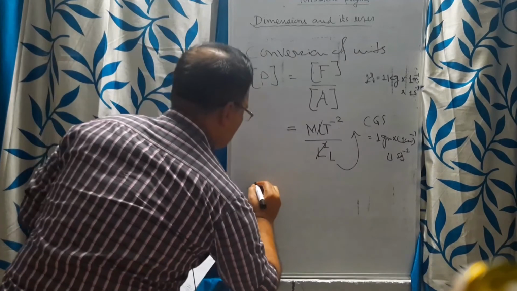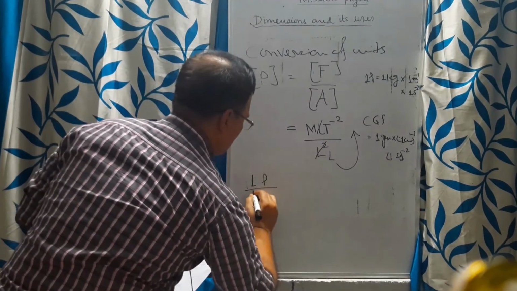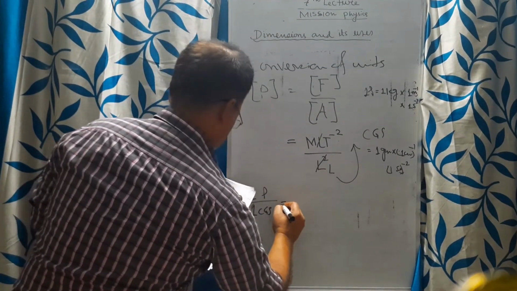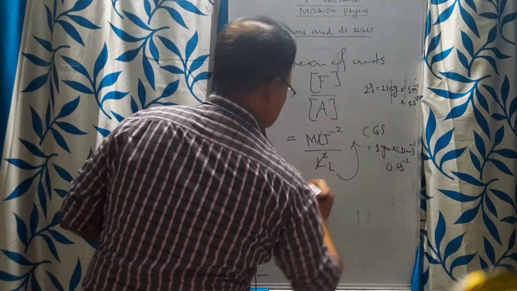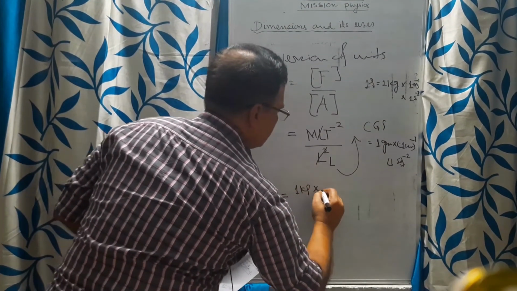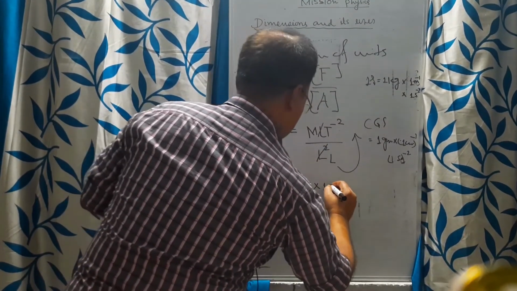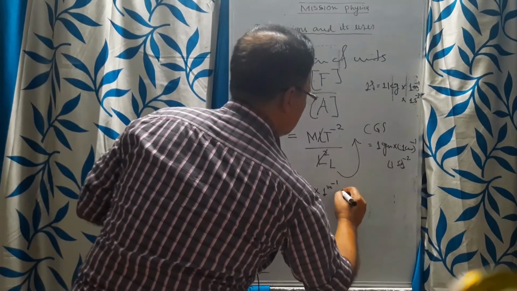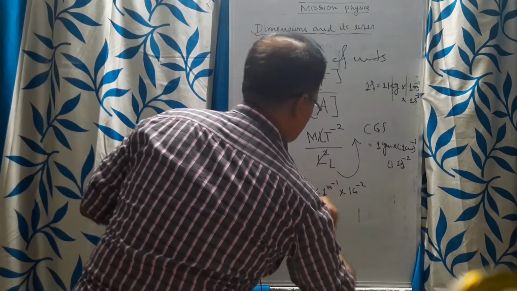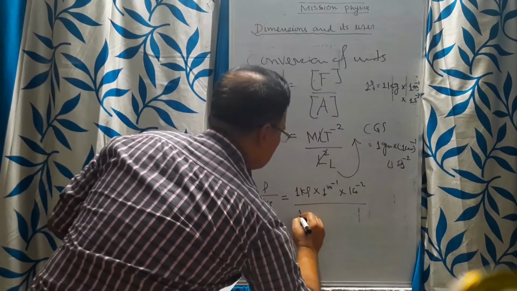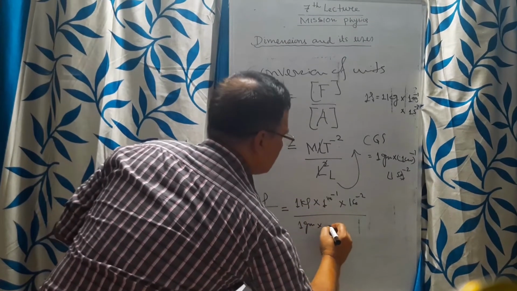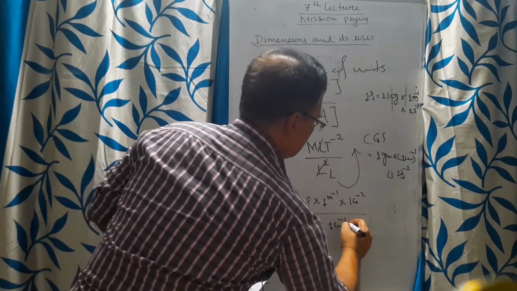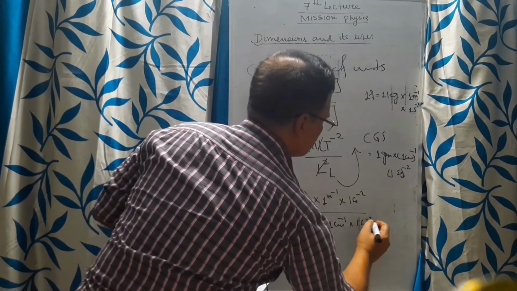Now 1 Pascal divided by 1 CGS pressure will be equal to 1 kg into 1 meter to the power minus 1 into 1 second to the power minus 2, divided by 1 gram into 1 centimeter to the power minus 1 into 1 second to the power minus 2.